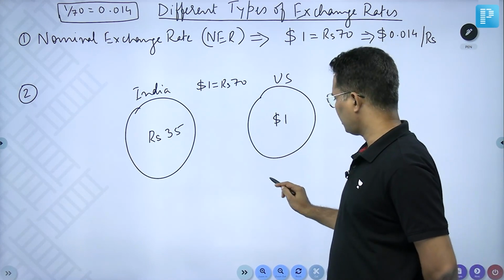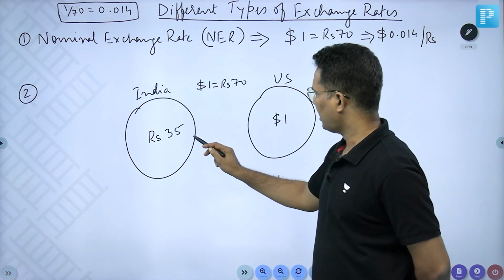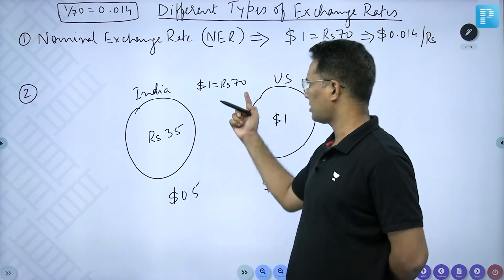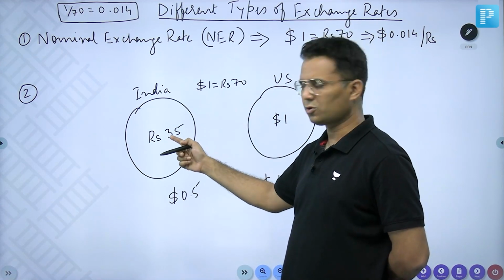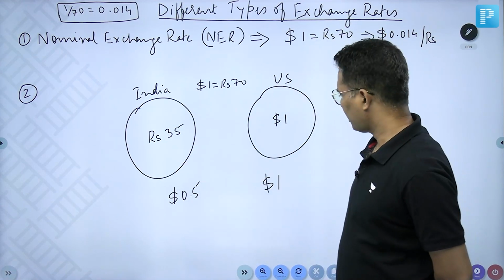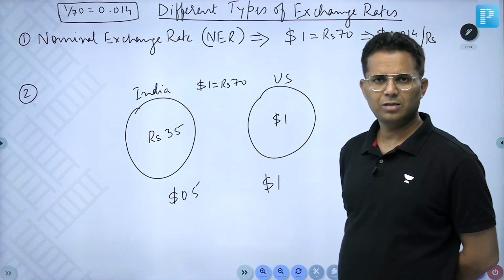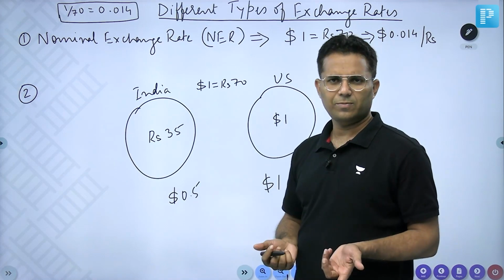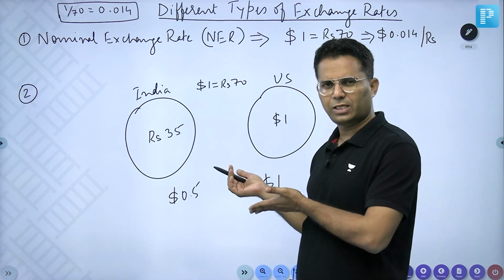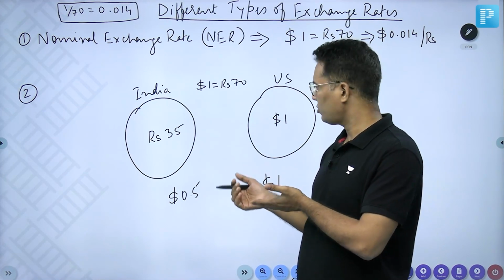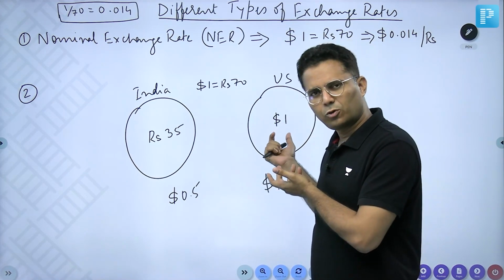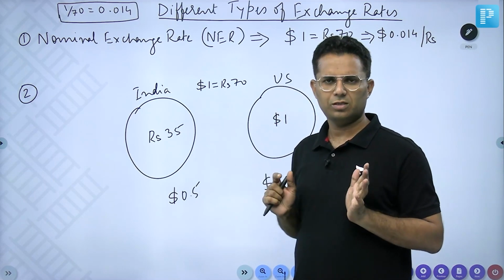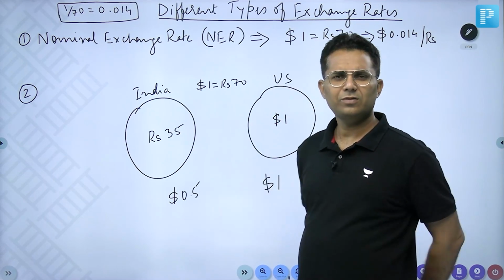So, whose GDP is more? You are seeing that US GDP is $1 and India's GDP is $0.5. Because 70 rupees is $1, so 35 rupees is equal to $0.5. So, you are seeing that US GDP is double. If you are converting this, you are getting that US GDP is double. But on ground, what you are seeing is US is also producing the same burger. India is also producing exactly the same burger in quantity and quality. So, how come GDP is different?